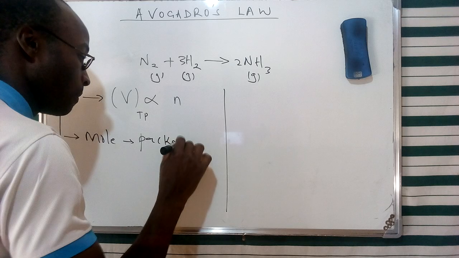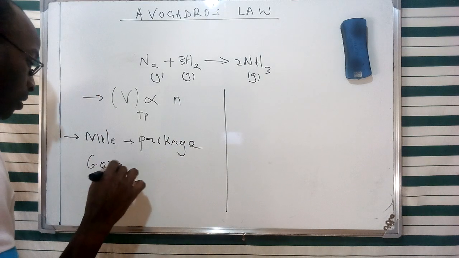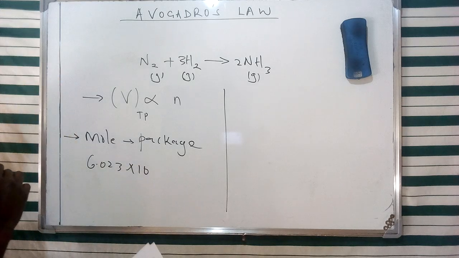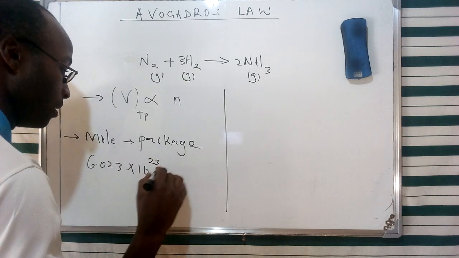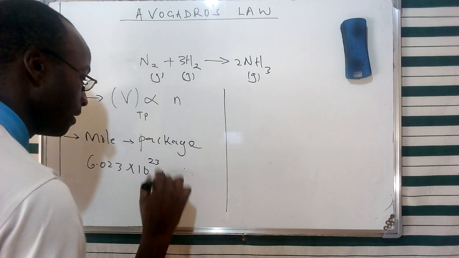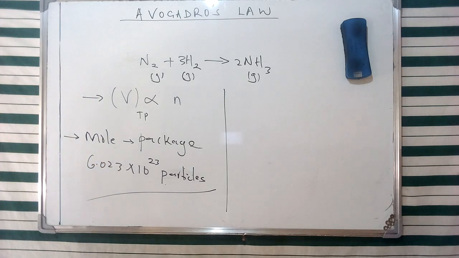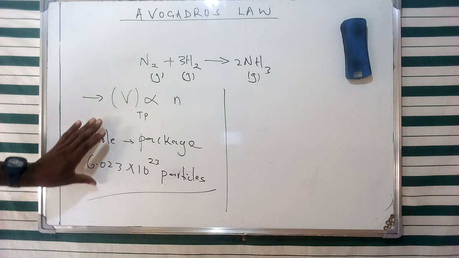Now, a mole is basically a packet or a package that consists of a particular number of particles, which is 6.023 times 10 to the power 23 particles. And this is referred to as Avogadro's number.